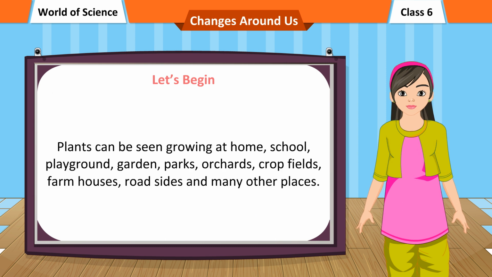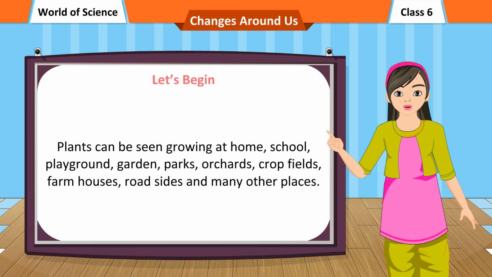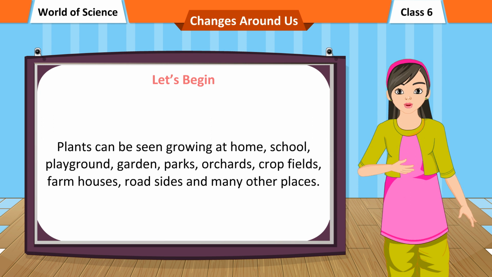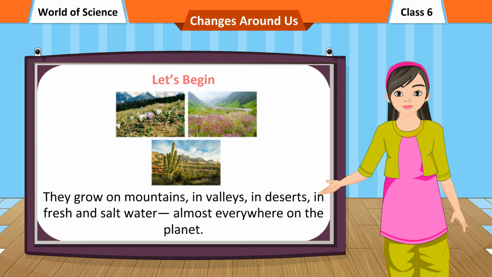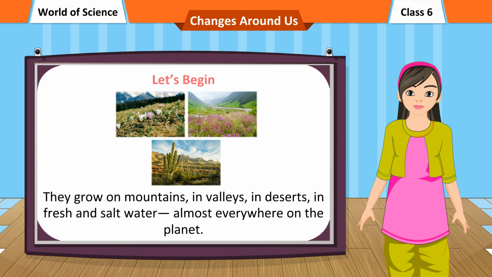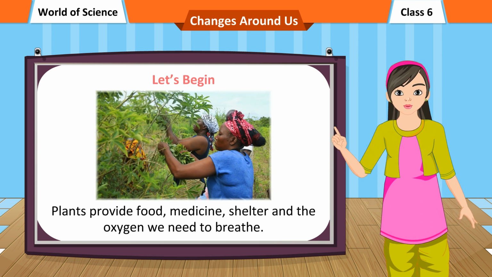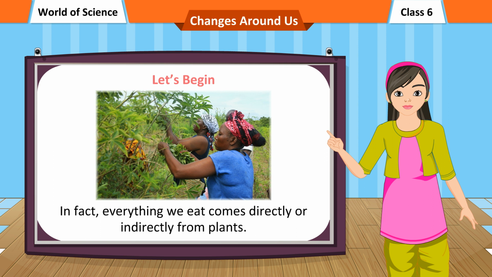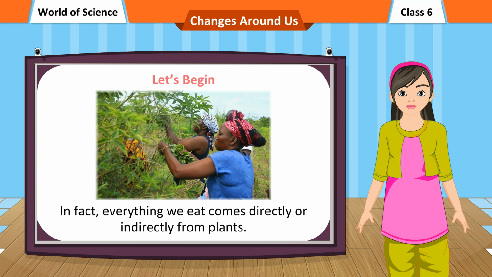Plants can be seen growing at home, school, playground, garden, parks, orchards, crop fields, farmhouses, roadsides, and many other places. They grow on mountains, in valleys, in deserts, in fresh and salt water, almost everywhere on the planet. Plants provide food, medicine, shelter, and the oxygen we need to breathe. In fact, everything we eat comes directly or indirectly from plants.